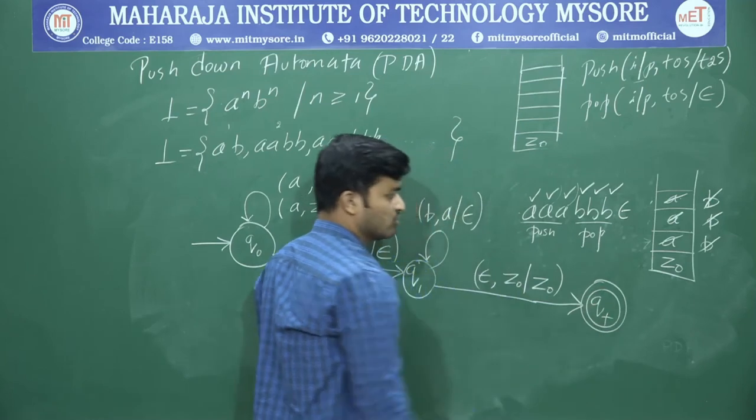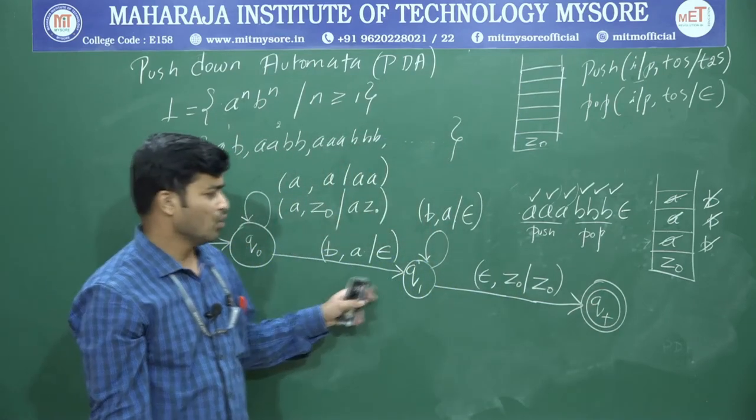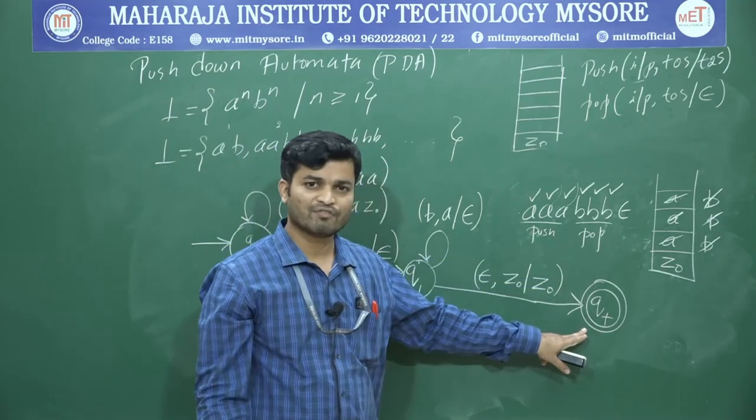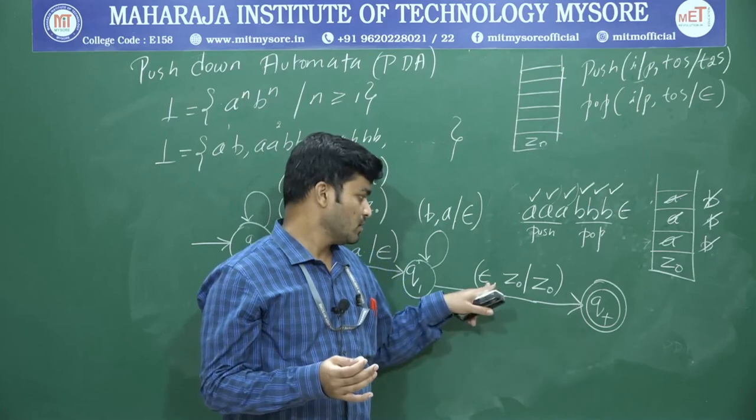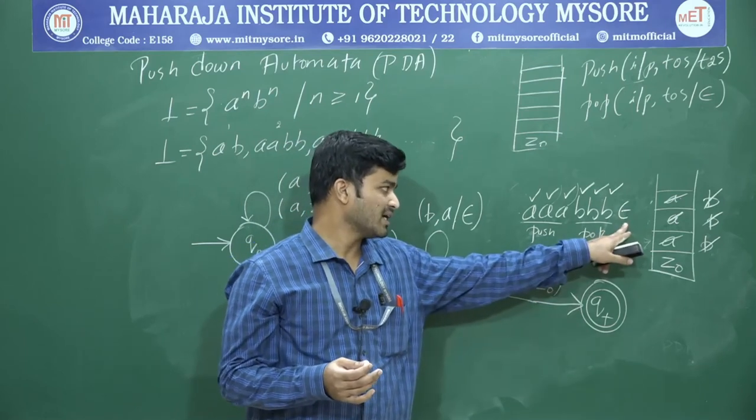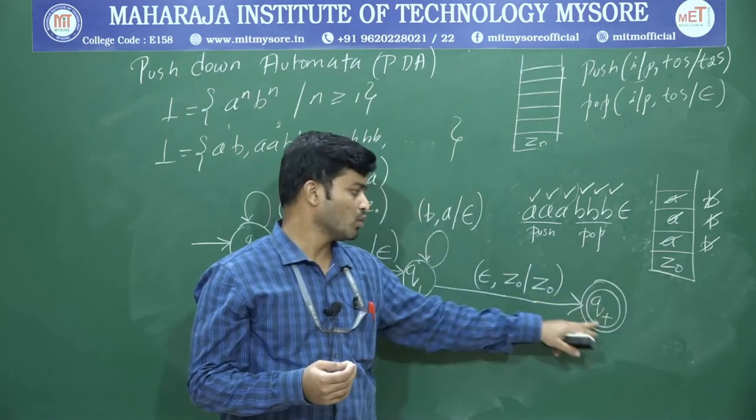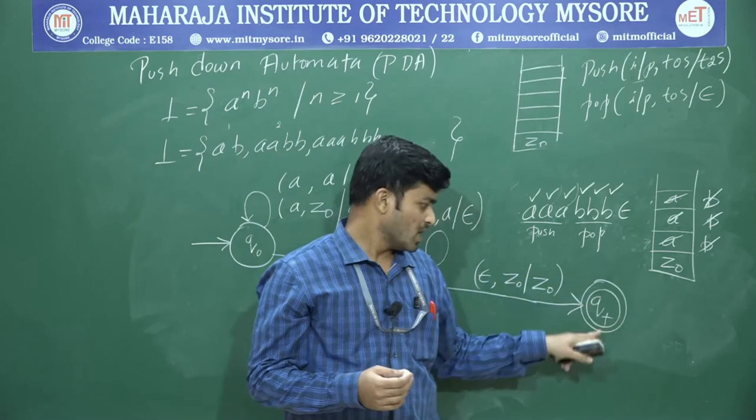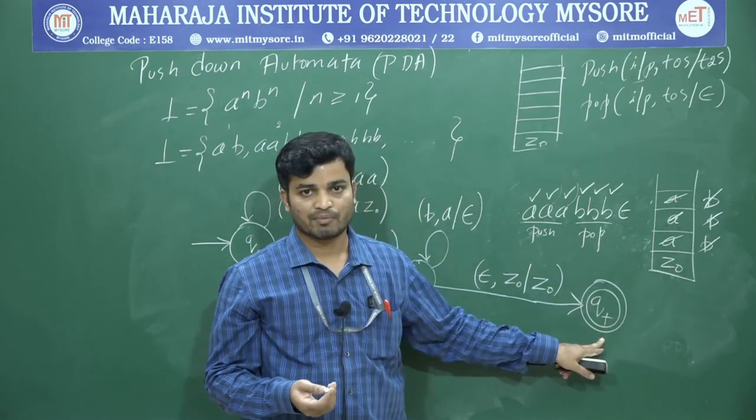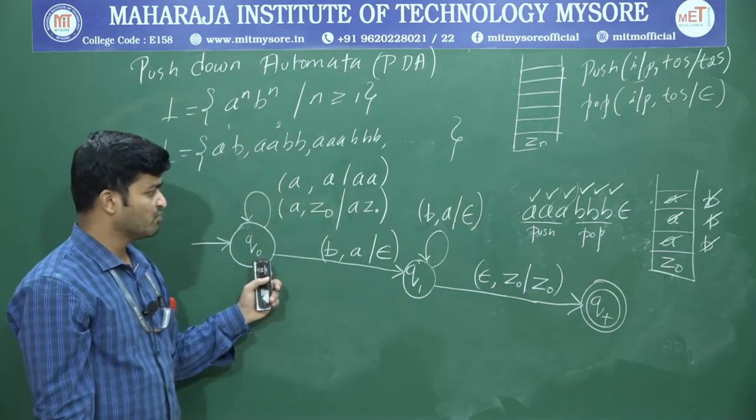Why? Because this string is valid. It belongs to the given language. In all the remaining cases, don't go toward the final state. Therefore, it will not accept that particular string. Only if the string is over, at that time, if the top of the stack is Z0, it will go to the final state. It will maintain Z0 as it is at the top of the stack, go toward the final state, and that will be accepted. Simple.